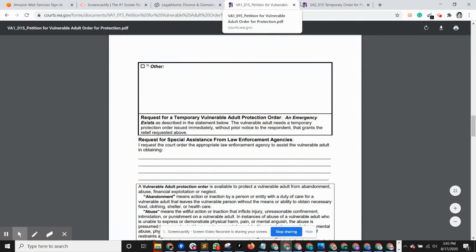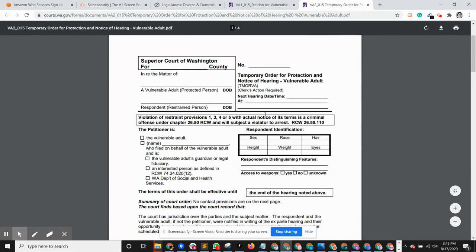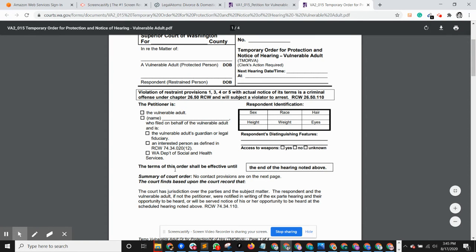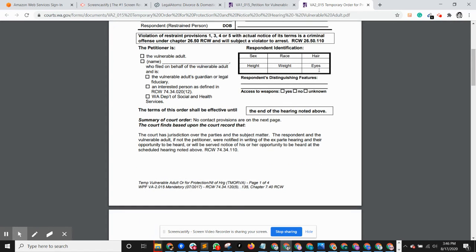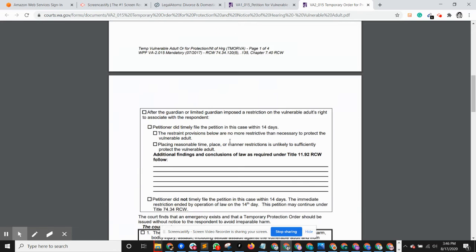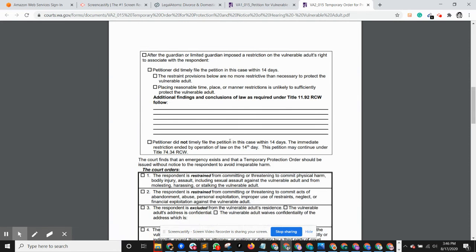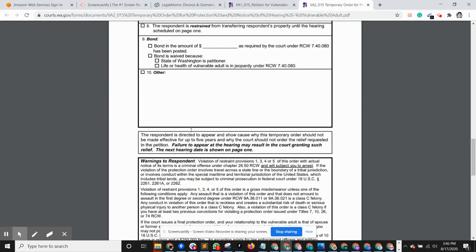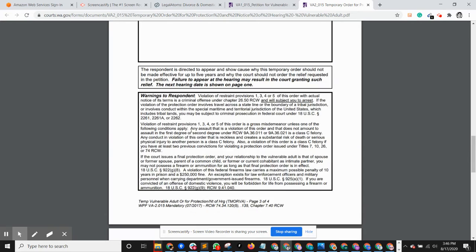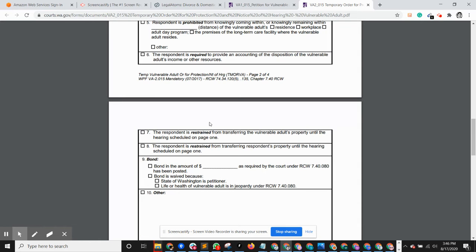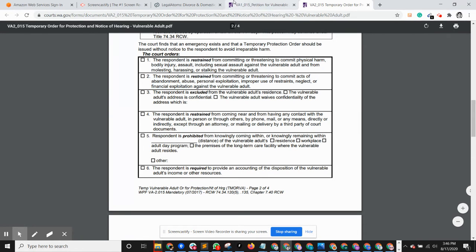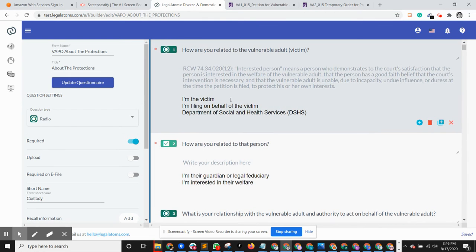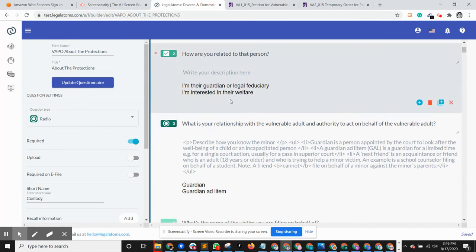Now we'll go to the temporary order, and we see a similar identification of petitioner, respondent, some attributes about the respondent, and then we see a duplication of protections and notes for the law enforcement agencies. So basically, it's identification of petitioner, respondent, filer, and then protections, right? That's the main structure. And now if we look at our questionnaire, we have done how are you related. How are you related to that person?